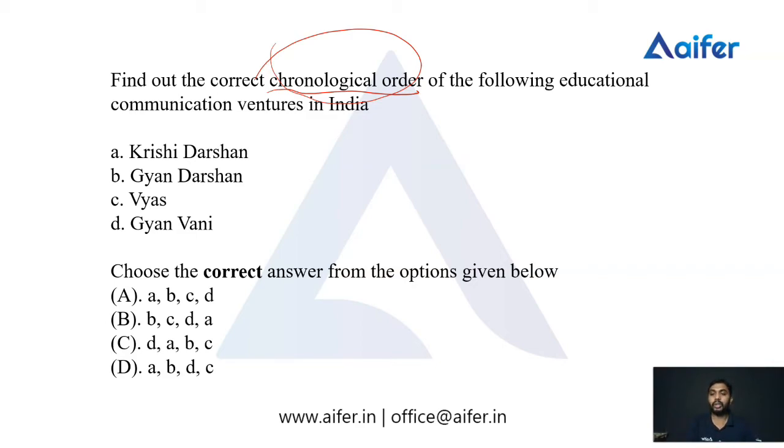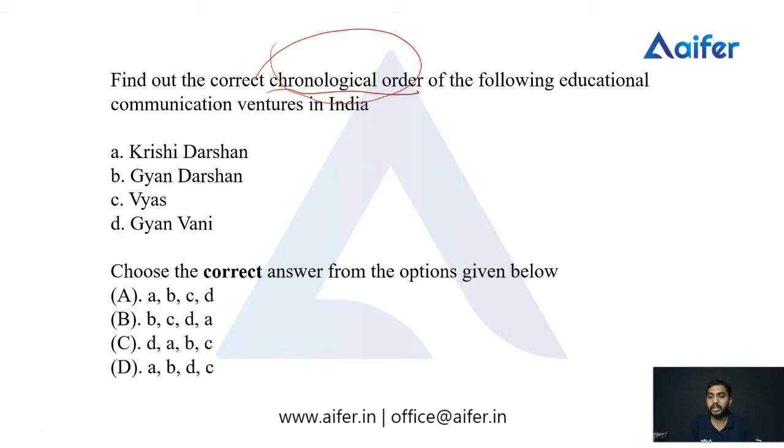We need to know the years of starting Krishi Darshan, Gyan Darshan, Vyas, and Gyanvani. Then only can we arrange these educational communication ventures in order of their chronologies.